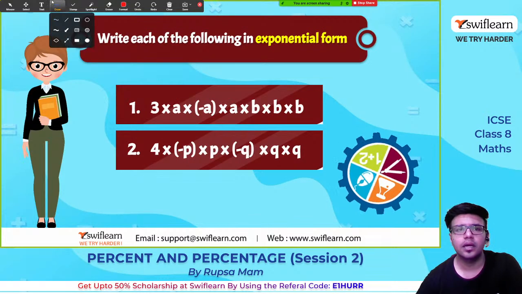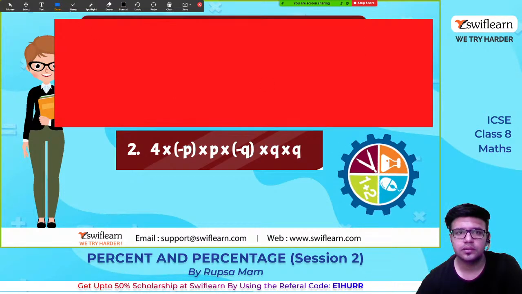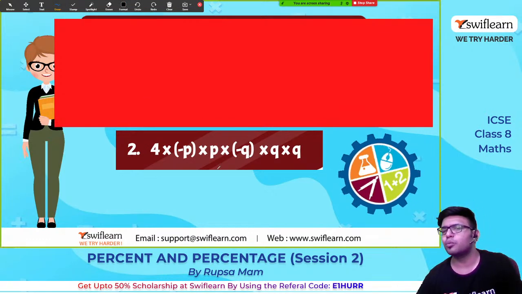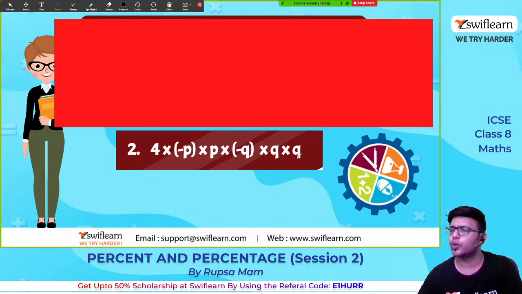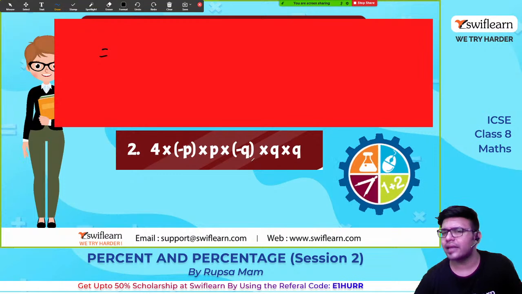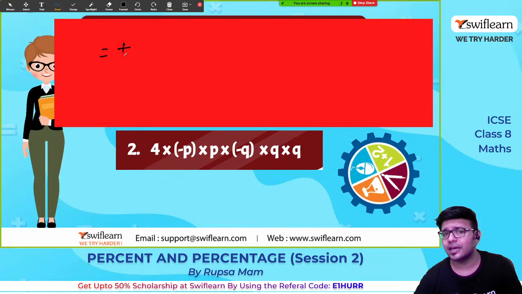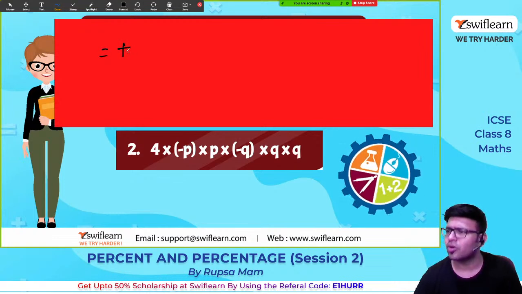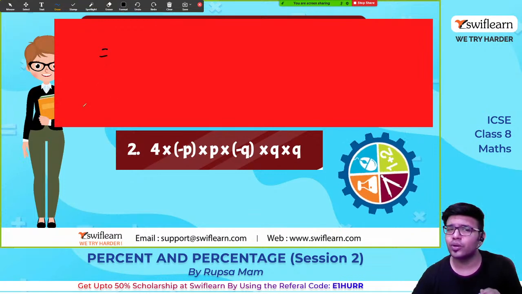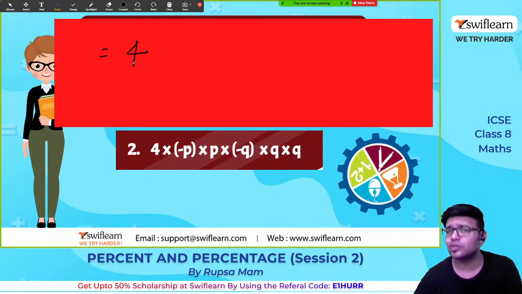Next. Okay, now see this, guys. 4 into minus p into minus q into q into q. First write the symbol. There are two minus signs. So minus into minus, what is that? Minus into minus is plus. So you can write plus, no problem. It is not wrong to write it, but the good practice is we don't write it. If we don't write it, it is understood to be plus. So write the number next, which is 4.